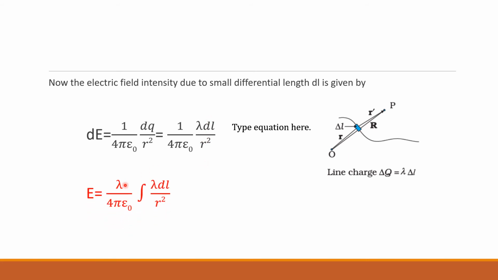Then E is equal to 1 by 4 pi epsilon naught integral lambda dl by r square. Sorry, lambda is written twice here, only one lambda. So here it is 1 by 4 pi epsilon naught, not lambda. Make this correction.